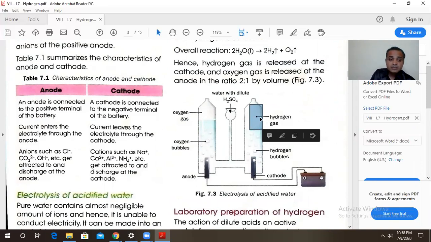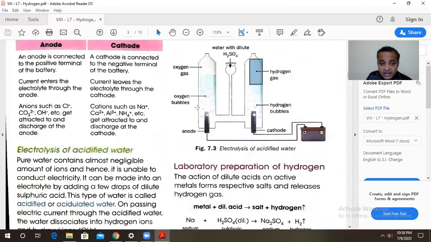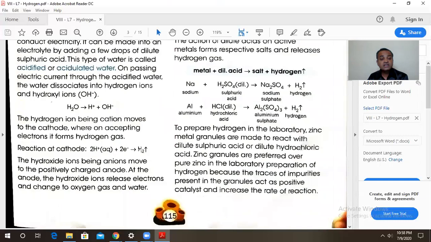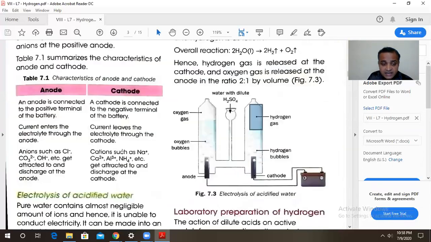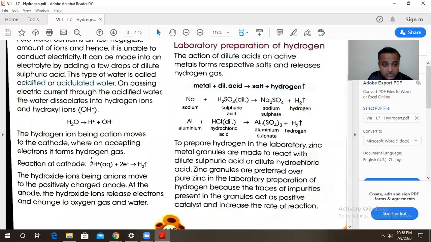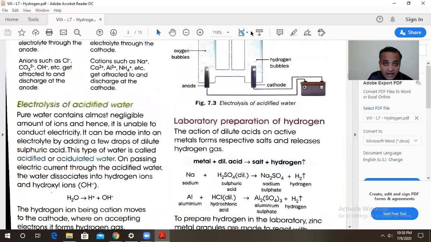So questions can be asked. Differentiate between anode and cathode. Give the reactions at anode and cathode for the electrolysis of water. So at the anode, what happens? At the anode, oxidation takes place to generate oxygen gas, and at the cathode, reduction takes place to generate hydrogen gas. So these reactions can also be asked.